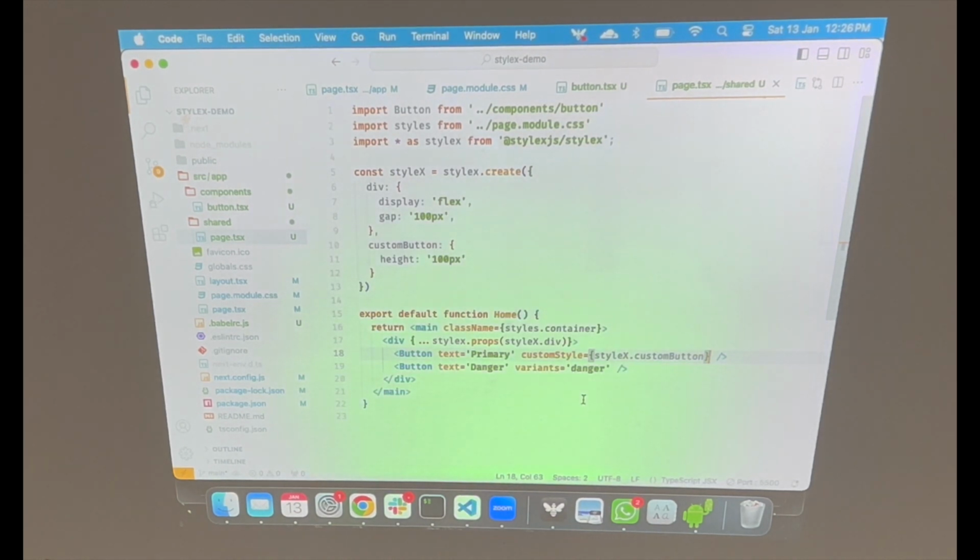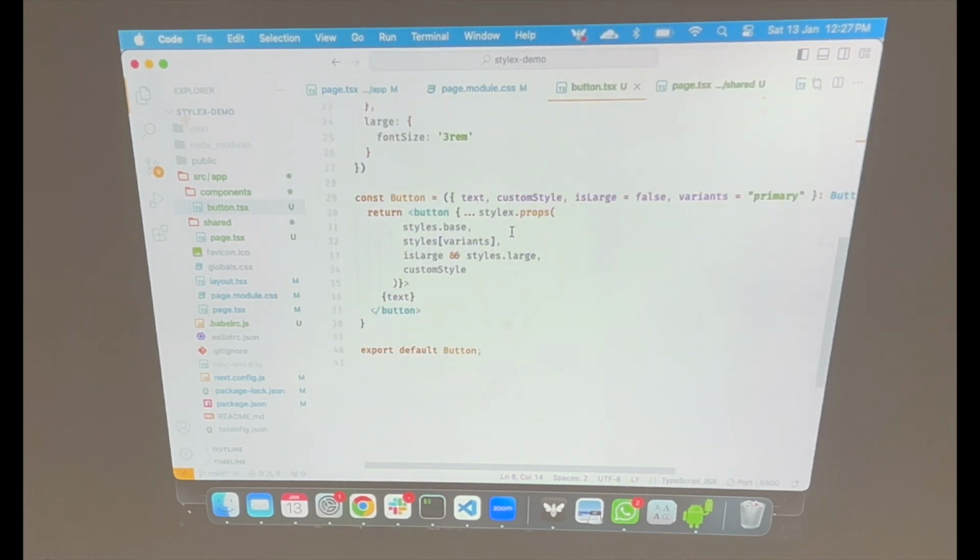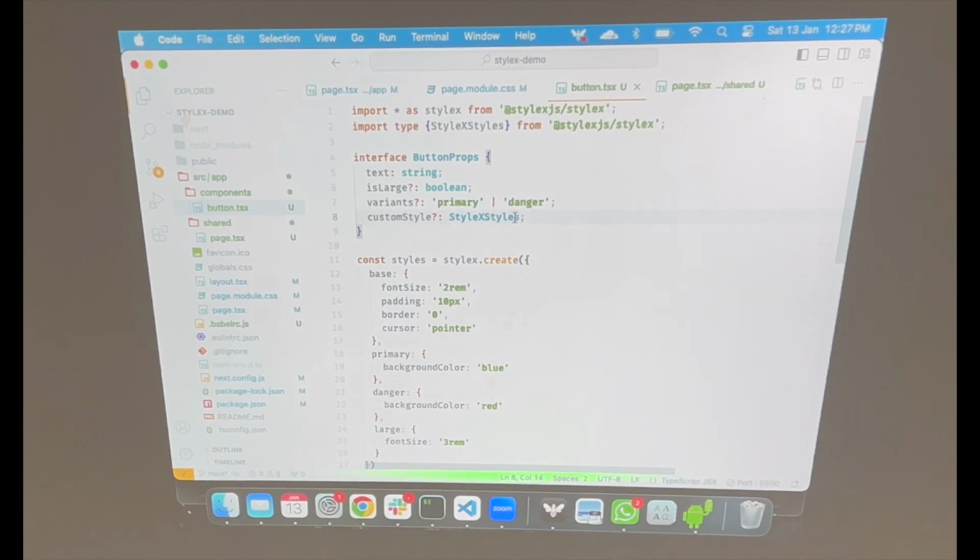One last thing to notice here is that I have not mentioned anything about type safety, and that comes directly from here also. So let's say you want to make sure that this button component, if we are exposing this style prop here, you want them to only customize, let's say, the margin. So I can do something like this here. Let's say I want that only margin should be customizable. That's it.